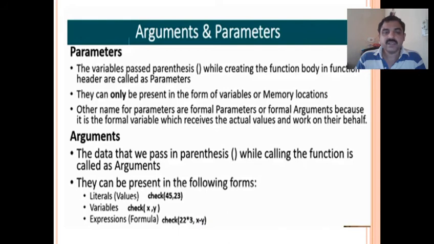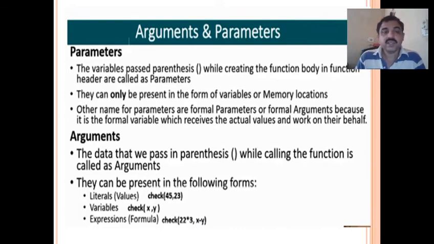We use parentheses to accept the values, and we call them parameters. They can only be present in the form of variables or memory locations. Other names for parameters are formal parameters or formal arguments, because it is a formal variable which receives the actual value and works on its behalf.